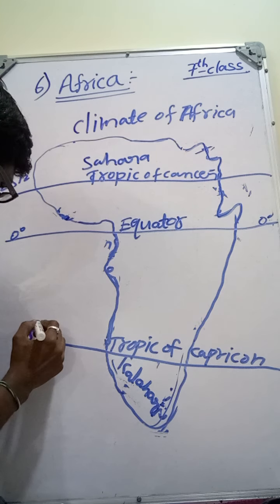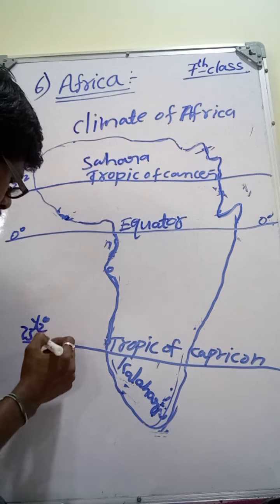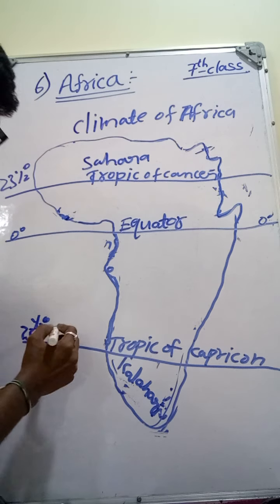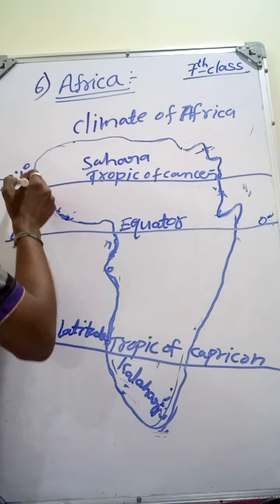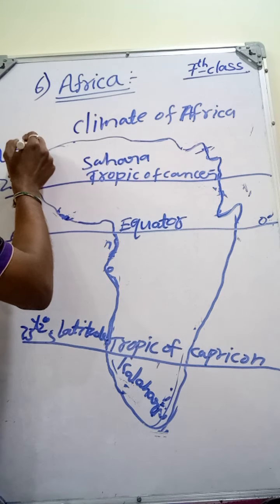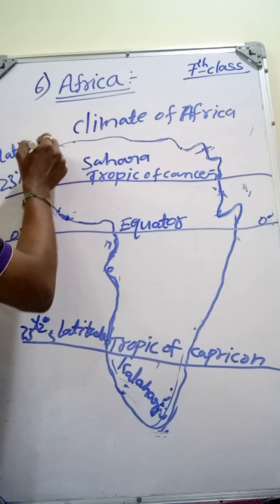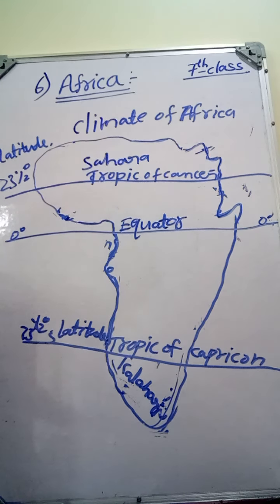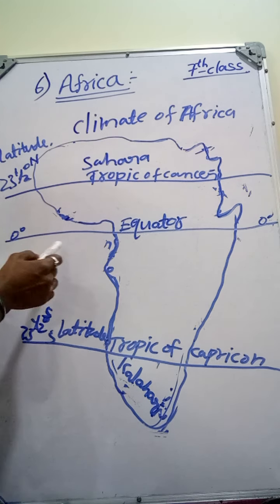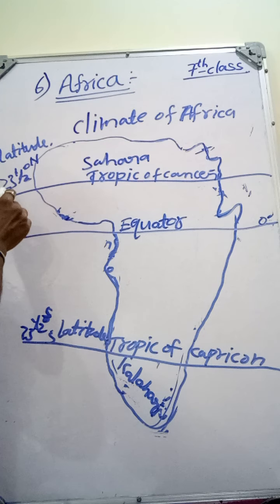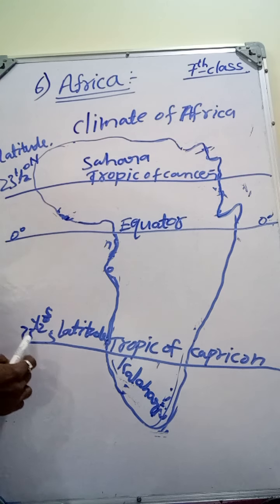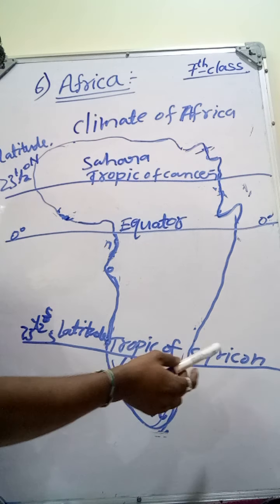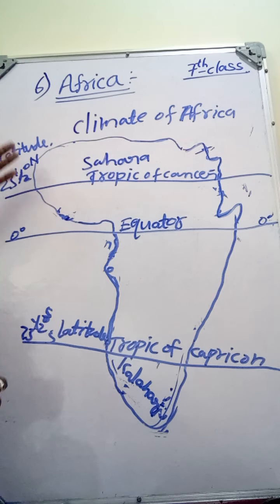It is 23½ degrees south latitude. In 6th class you learned that 0 degree latitude is called the equator, 23½ degrees north latitude is called the Tropic of Cancer, and 23½ degrees south latitude is called the Tropic of Capricorn.